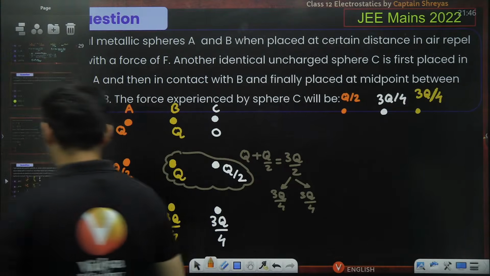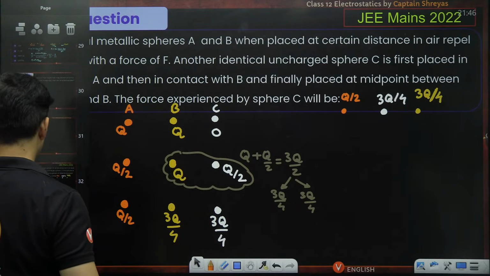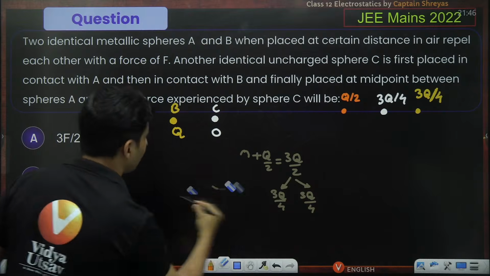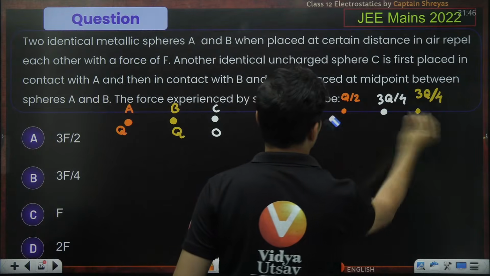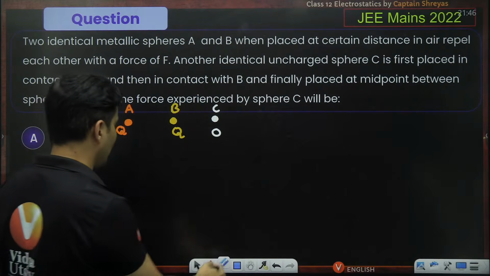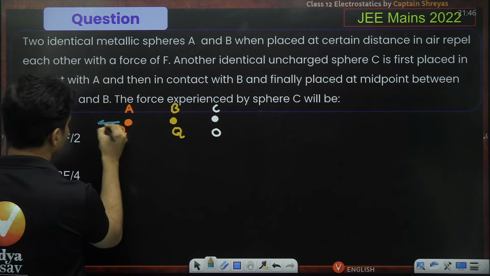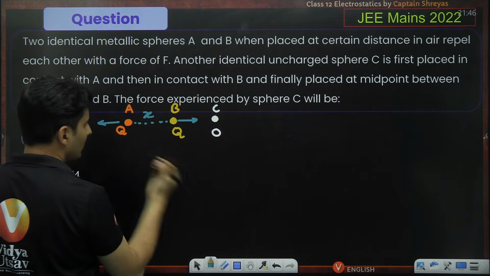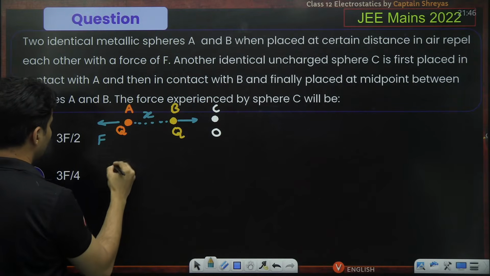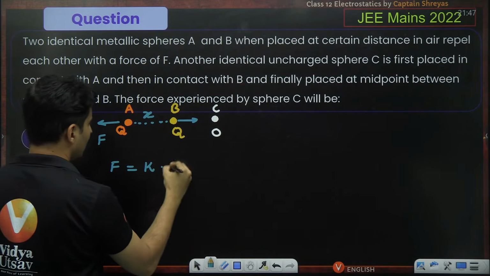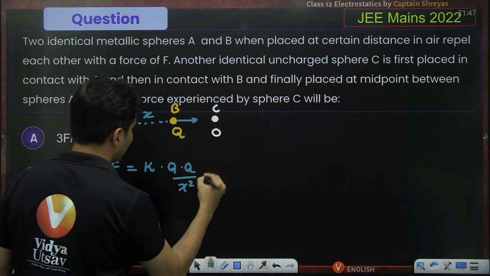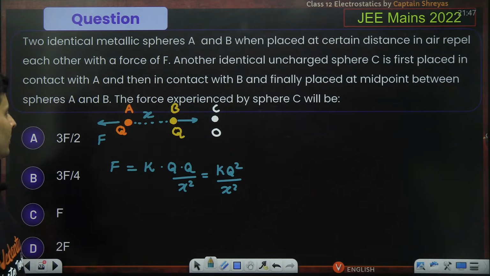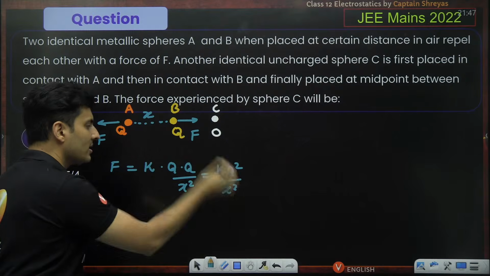Earlier, when only A and B were there, they were nicely repelling each other. Let's say the distance between them was x. So that force was q times q divided by x square, so it is q square by x square originally between A and B. That was the force.